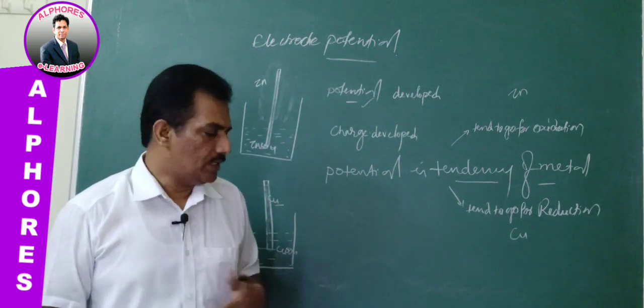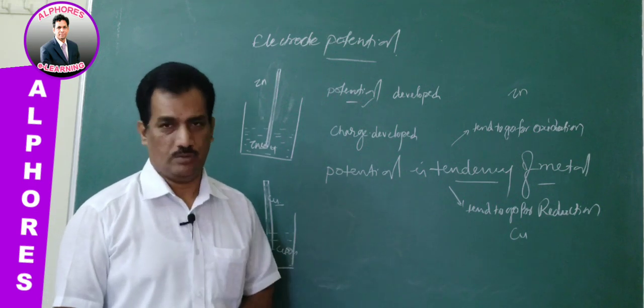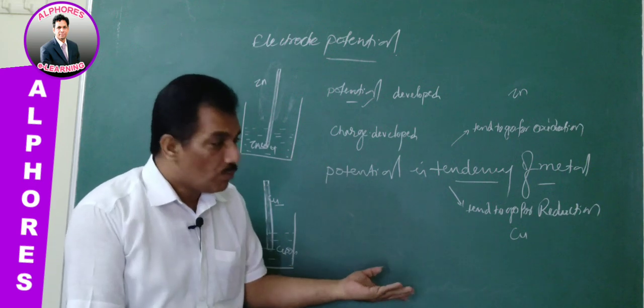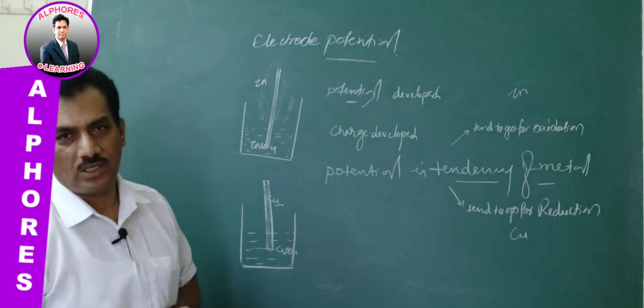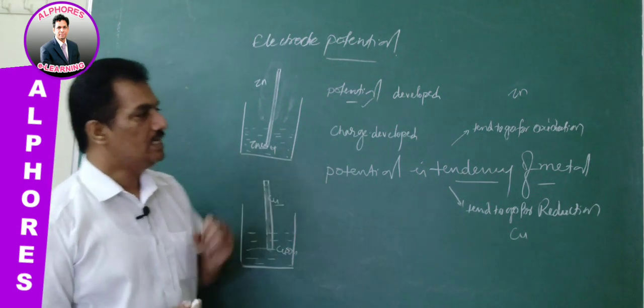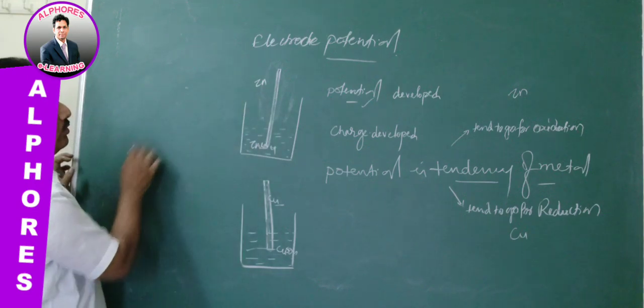And now how can a metal go for oxidation? Simply we can say that all metals are supposed to release electrons because they are electropositive. But how can a metal go for reduction? That is the first dilemma for any student. Clear?